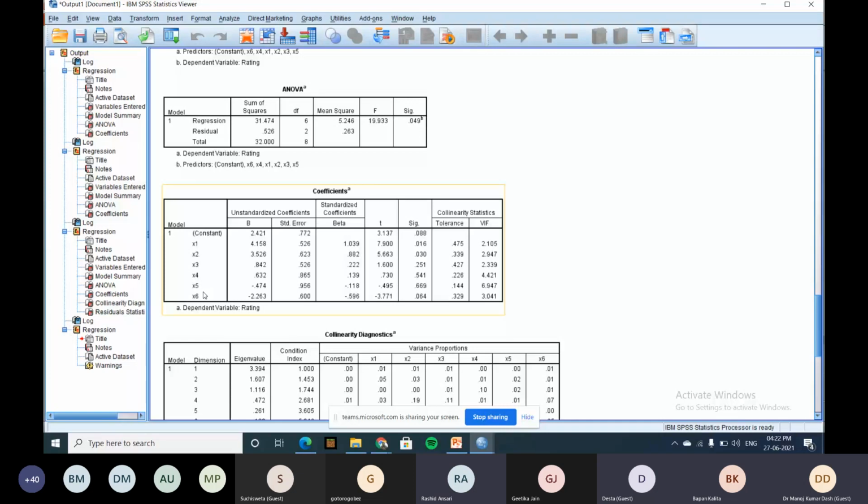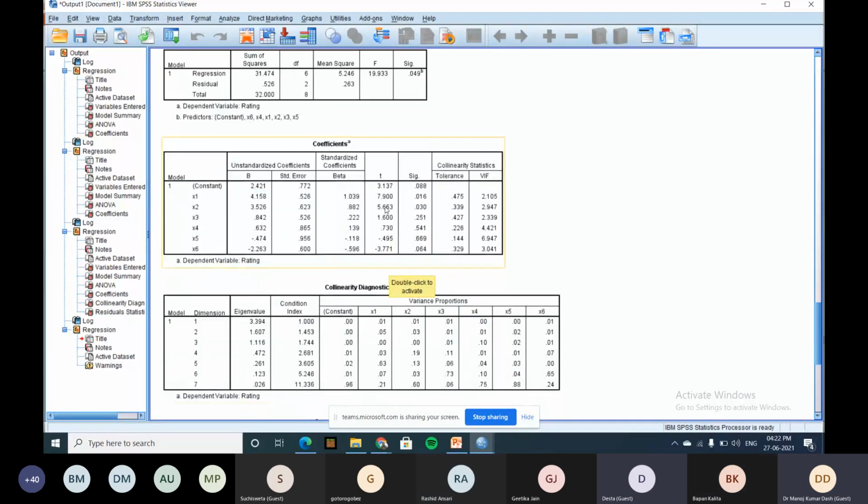Significant is F1, not F1, F2. The T value should be greater than 2, sir. Yeah. And the P value should be less than 0.05. Now there is another important thing. If T is greater than 2, automatically your P will be less than 0.05.